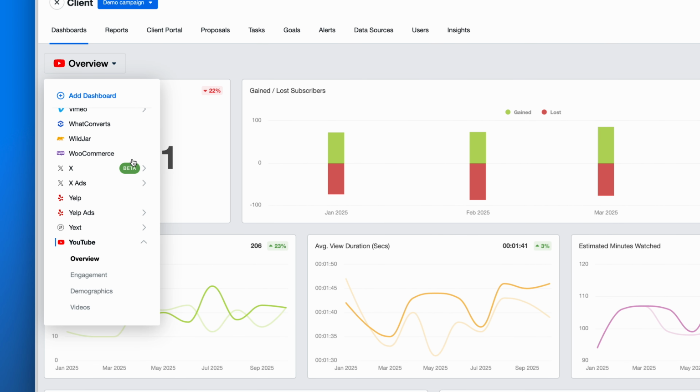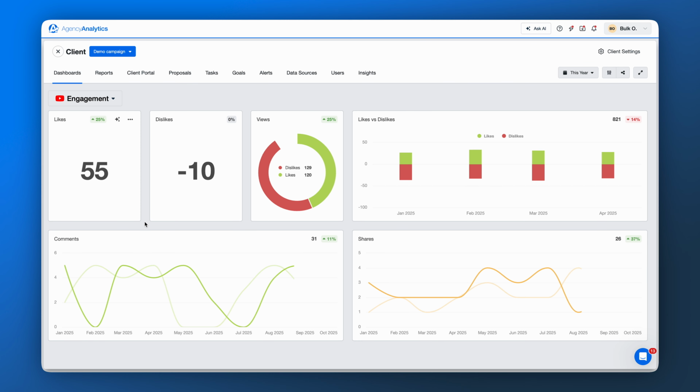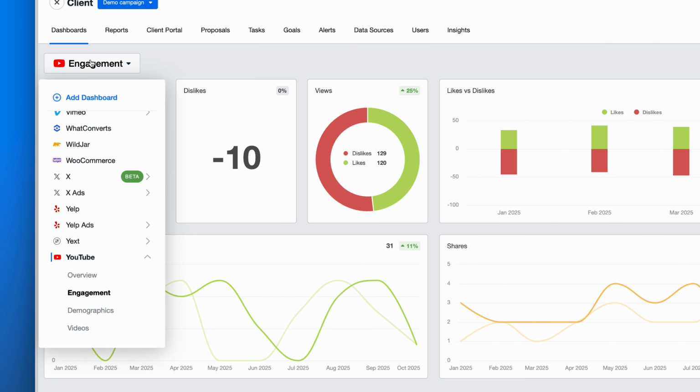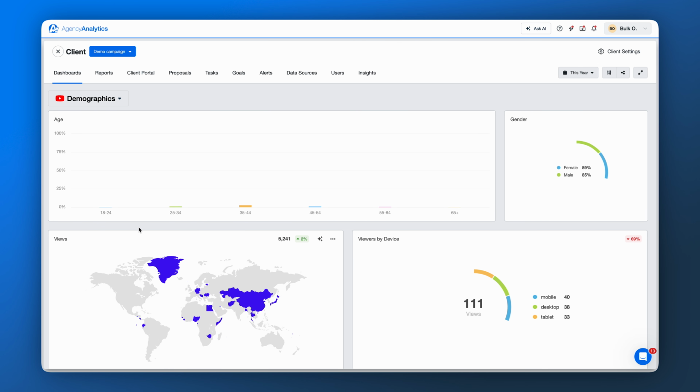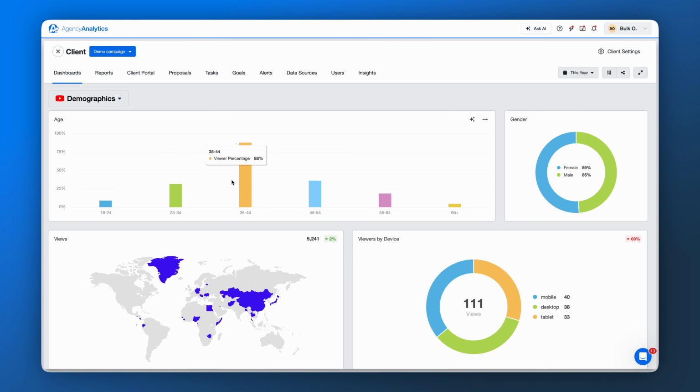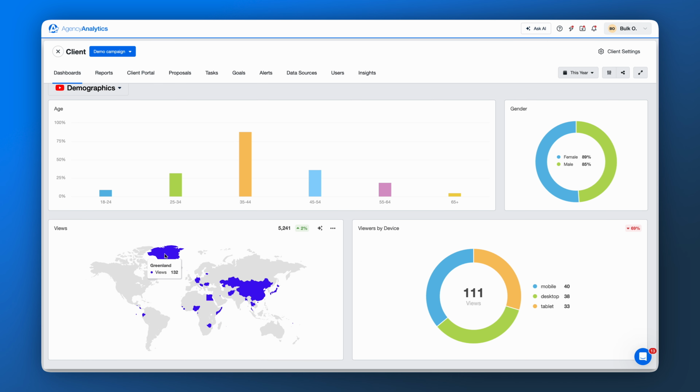Dive into engagement to measure likes, dislikes, comments, and shares over time, and get a clear sense of how content resonates. Go deeper into demographics to sharpen your strategy. Break down viewers by age, gender, device, and geography to uncover who's watching, how they're watching, and what resonates most.